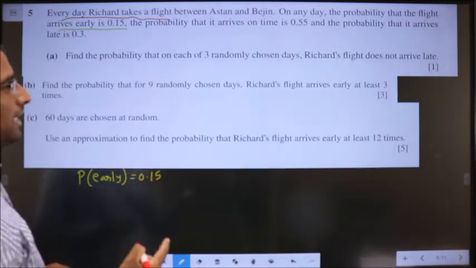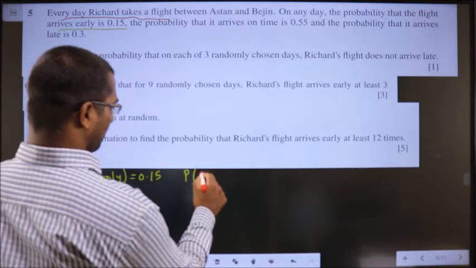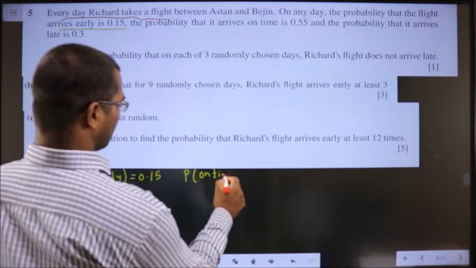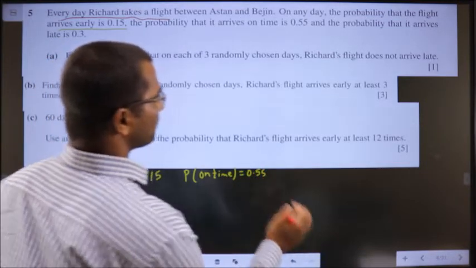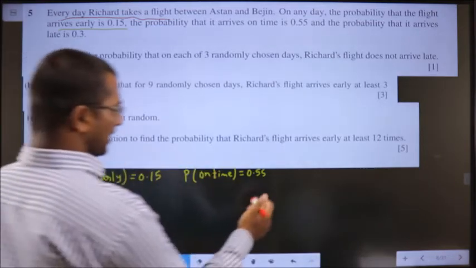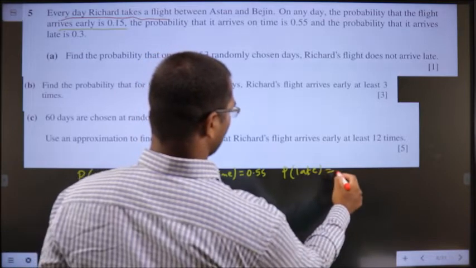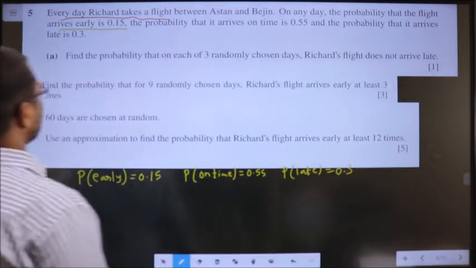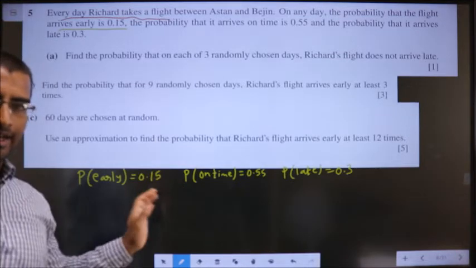The probability that it arrives on time, so P of arriving on time is given to be 0.55. The probability that it arrives late is given to be 0.3. Whenever you come across the information, write it down.